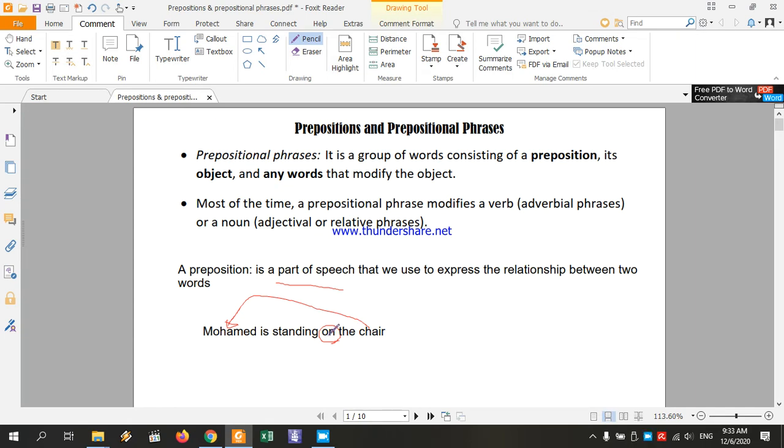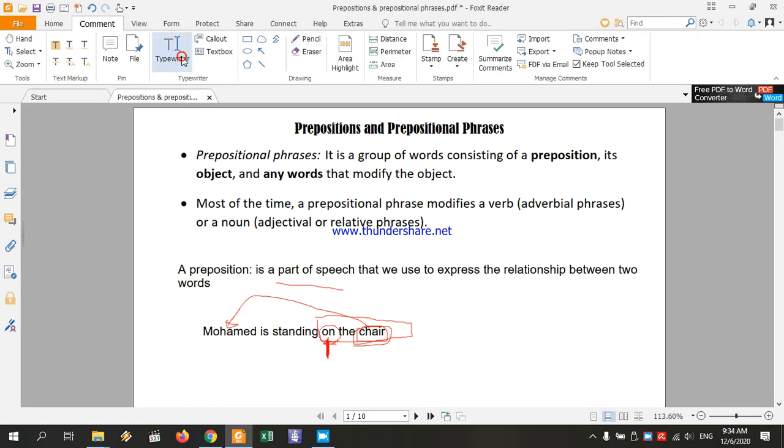So this is the preposition, the word on, and this is what we call a prepositional phrase: on the chair. So what's a prepositional phrase? It's a group of words that has a preposition, that's the main ingredient, the essential ingredient. It also has an object of the preposition. The object here is the word chair. And maybe, as optional, any other words that modify the object.